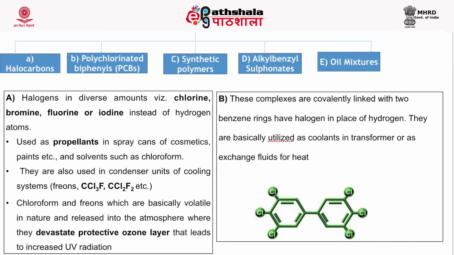The next is polychlorinated biphenyls, that is PCBs. PCBs are complexes that are covalently linked with 2 benzene rings, and they have halogen in place of hydrogen. They are basically utilized as coolants in transformers or as exchange fluids for heat.